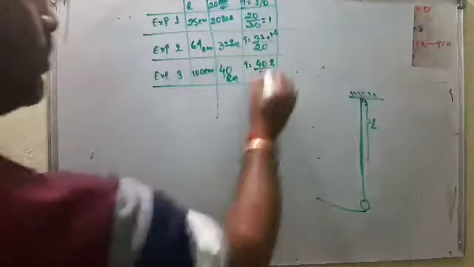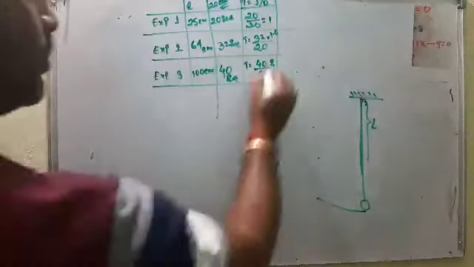In all 3 cases, the parameter is 20 oscillations. And we observe that when the length increases, the time also increases.